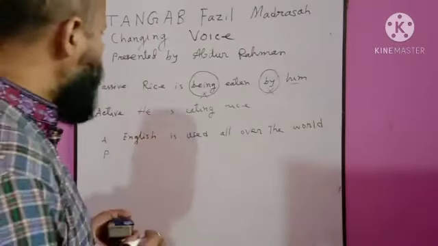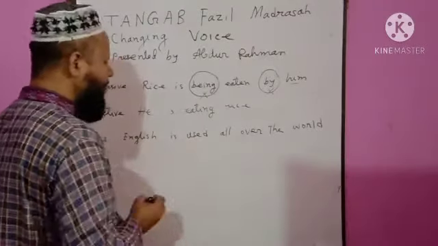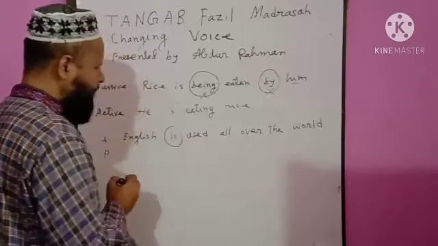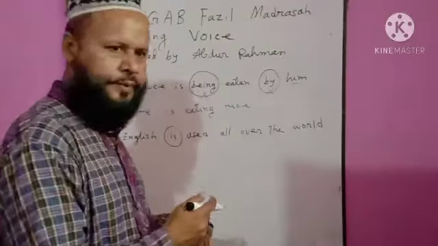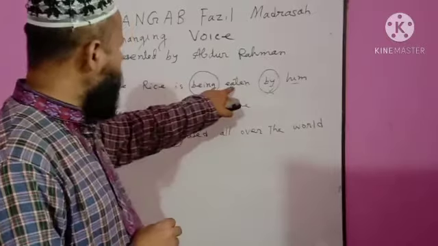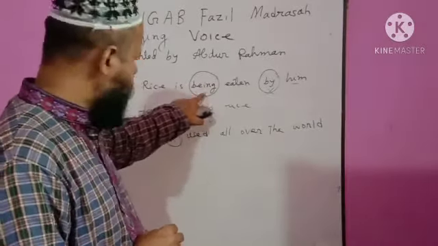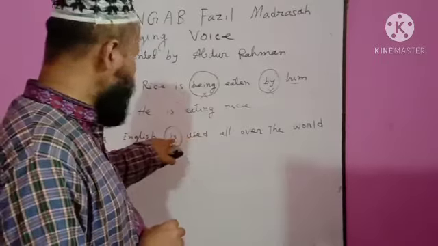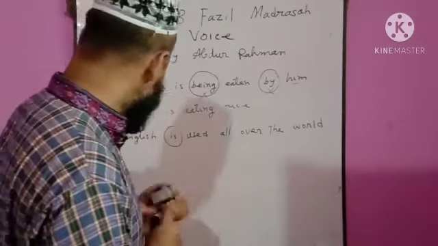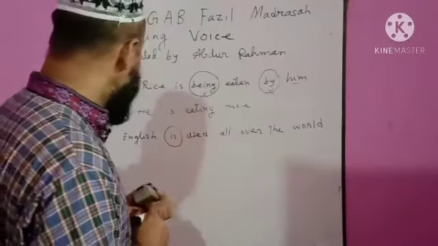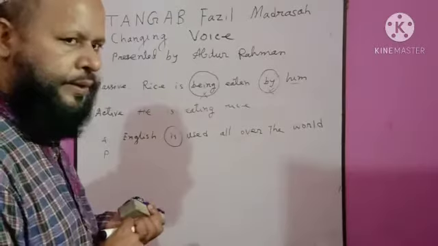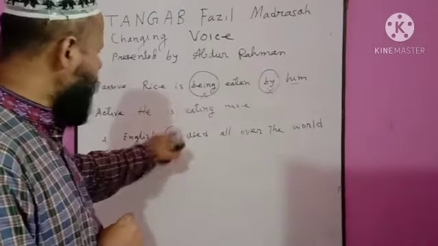At first, we should omit to be and by before main verb. This is to be verb. And by, there is no by. Before the main verb, it is to be verb. Used is the main verb, so is is to be verb, and to be must be omitted from the sentence. And this is the first work to make active voice. To be and by must be omitted. So is is omitted.